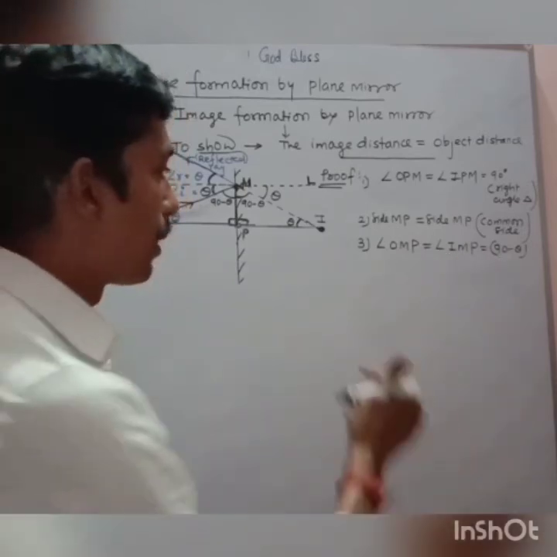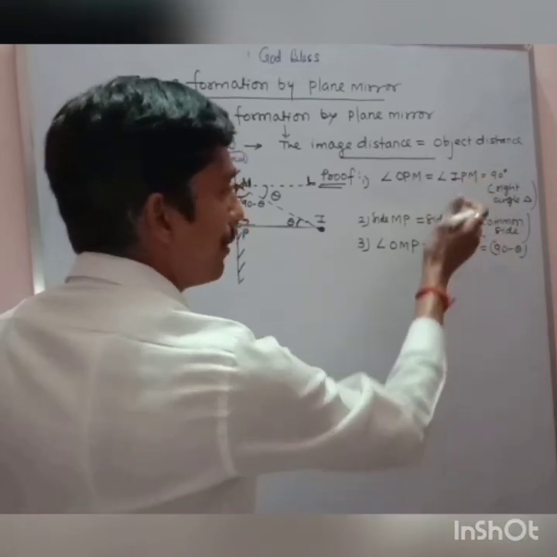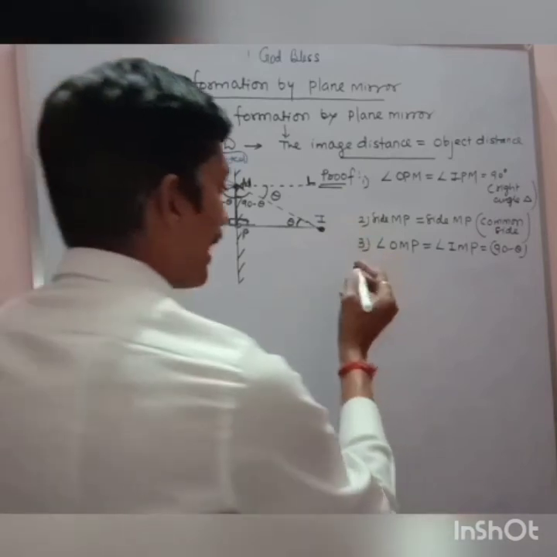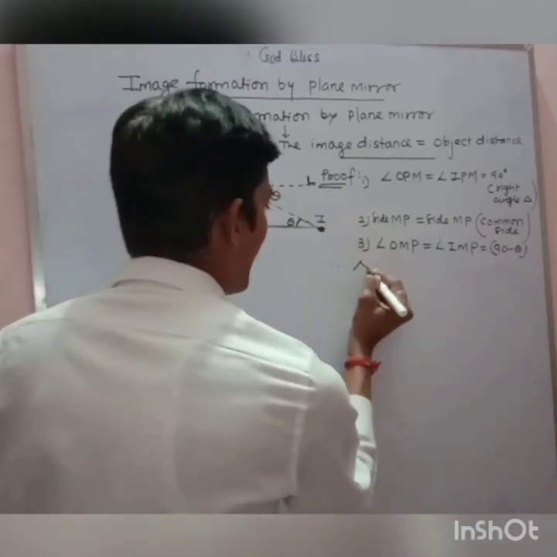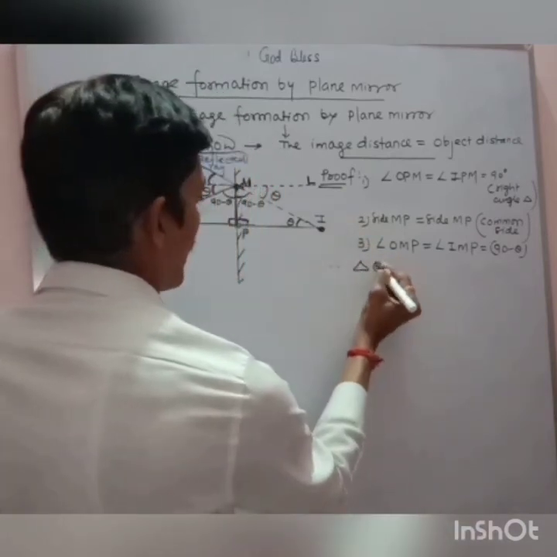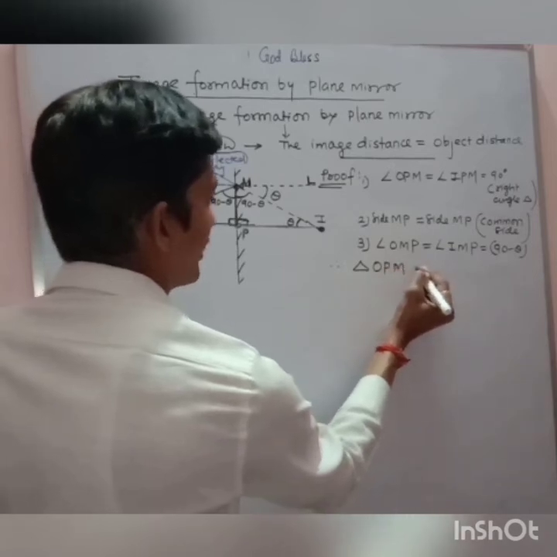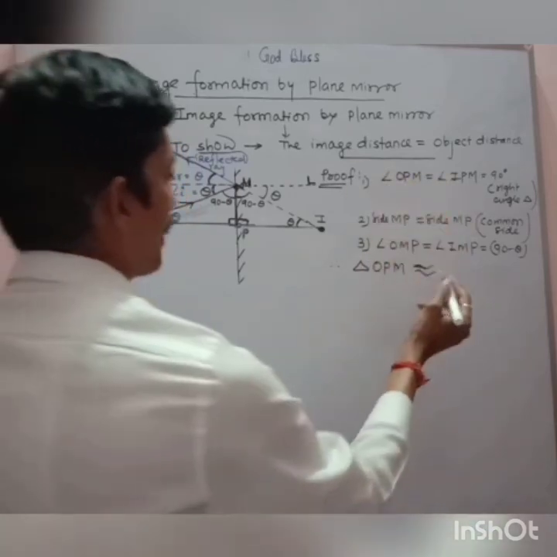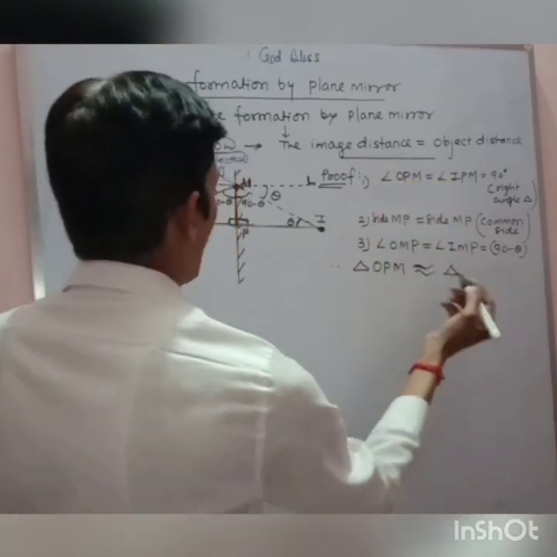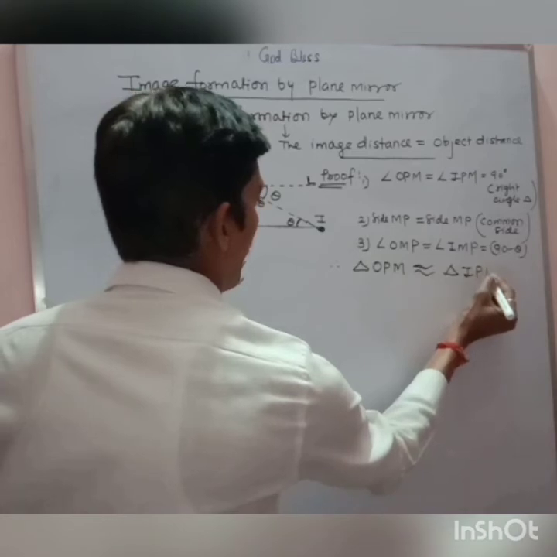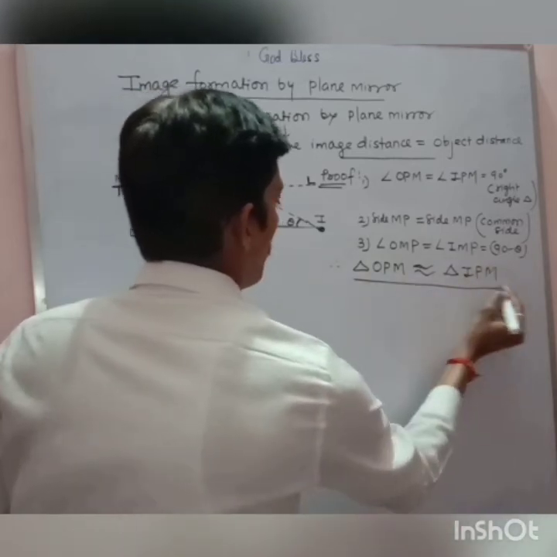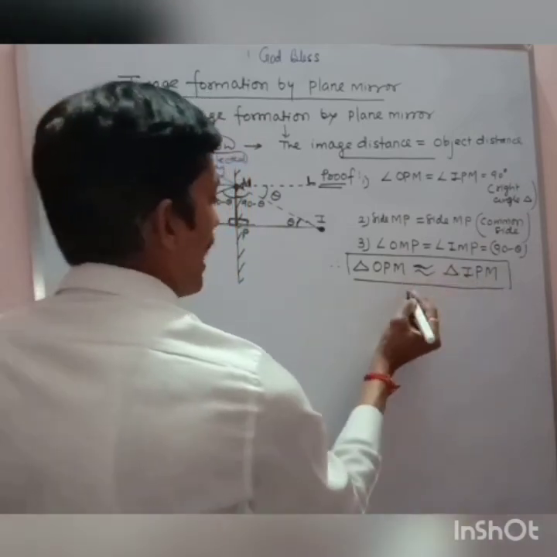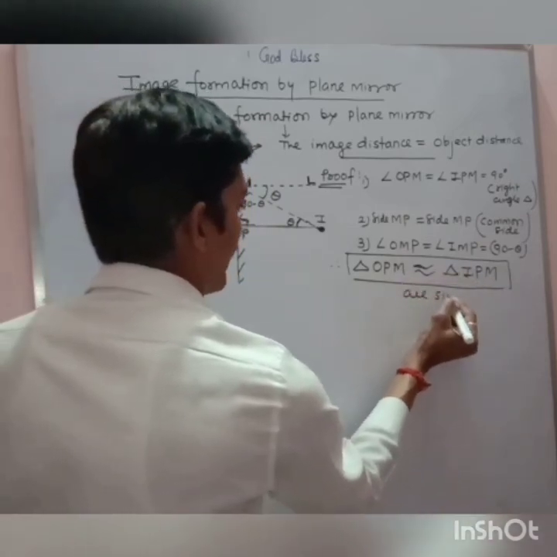And hence, because of these 2A and 1S, so called the SAA test, we can say therefore triangle OPM is similar to triangle IPM. Please make a note of this, that triangle OPM and triangle IPM are similar triangles.